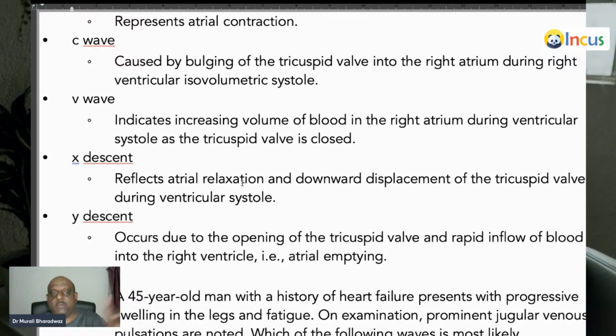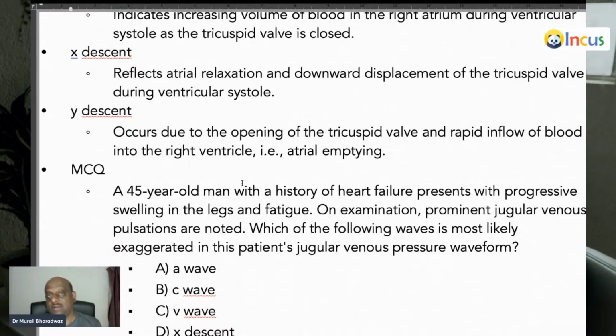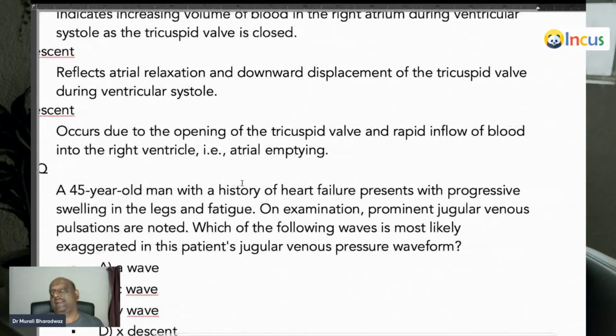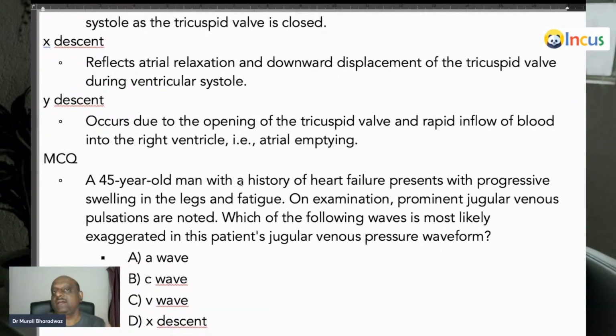The X descent is because of atrial relaxation and downward displacement of the tricuspid valve. And when does it happen? During that time, what is the ventricle doing? The ventricle is undergoing systole. So please don't forget, X descent is ventricular systole. Why does the Y descent occur? Once more, descent means fall. Because of the opening of the tricuspid valve and a rapid flow of blood into the right ventricle, the atrium is emptying and the pressure inside the atrium will once more fall down. So it is the rapid filling of the ventricle during the first one-third of diastole that is responsible for the Y descent, is what you need to remember.